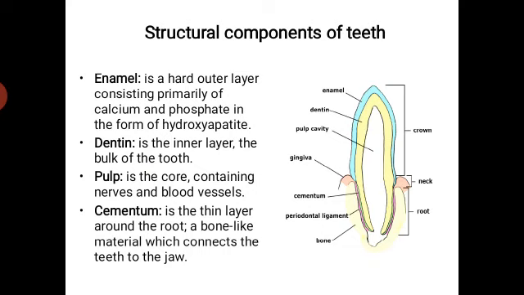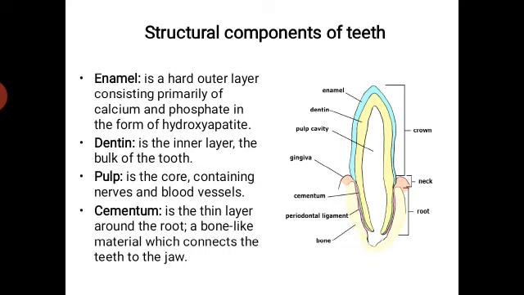Coming to the structural components of the teeth. So, this picture clearly shows the important components present in the teeth. Each typical mammalian tooth is placed in the sockets of the jaw. It has been distinguished mainly into 3 parts, namely the root, neck and crown. All these parts are the important structural components of the teeth.